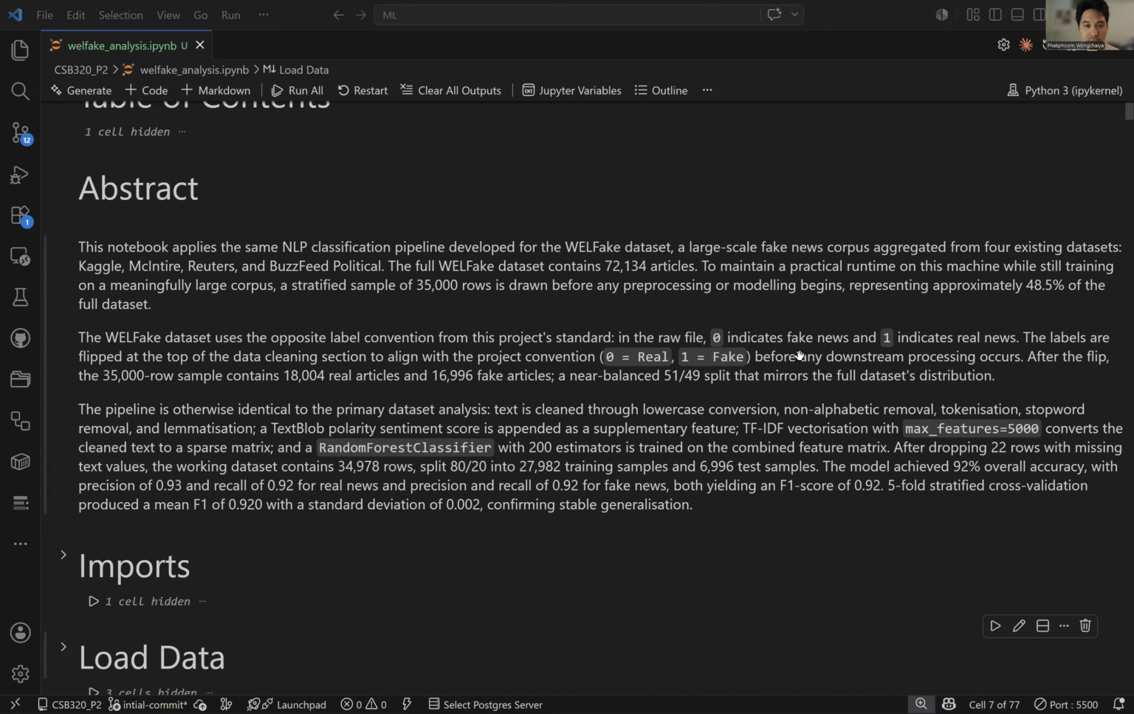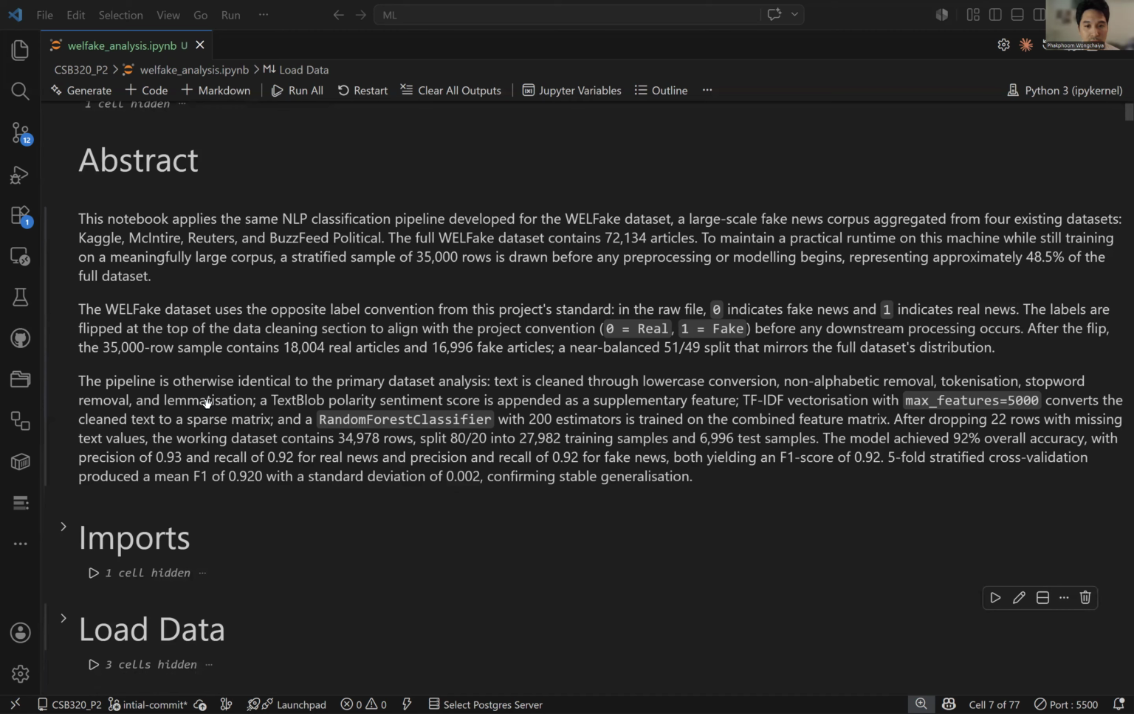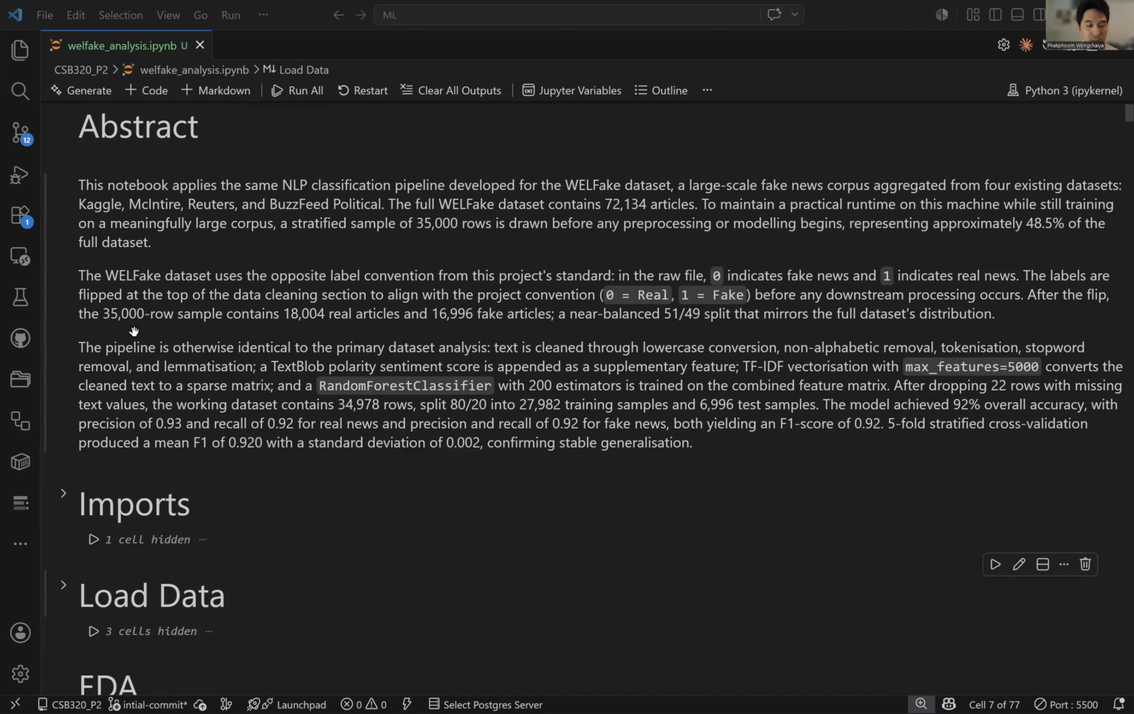One thing I changed was the labels for the target in the dataset. 0 indicates fake news and 1 indicates real news. I flipped that just to align with my project convention. And in terms of imbalance, there is virtually none. It's a 51-49 split. It contains 18,004 real news articles and about 17,000 fake articles.